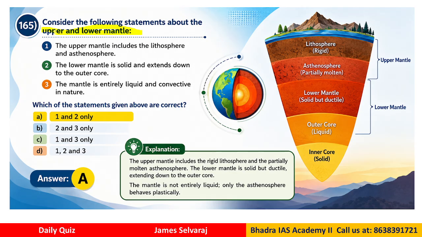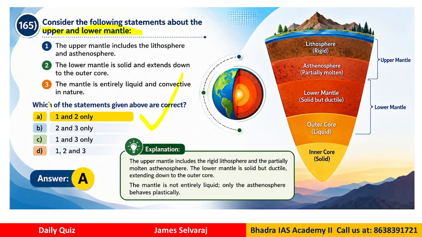The upper mantle includes lithosphere and asthenosphere. The lower mantle is solid and extends down to the outer core. The mantle is entirely liquid and convective in nature. Now, which statements are correct? So, if you look at the answer, only 1 and 2 are correct.